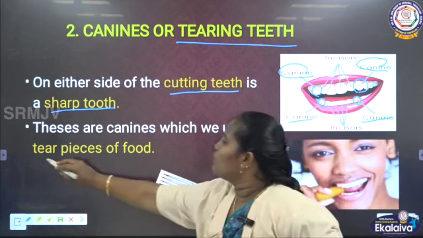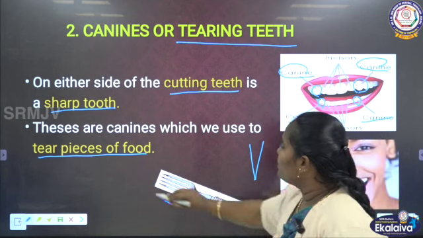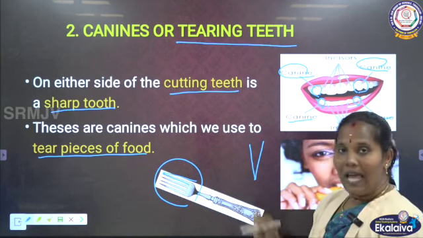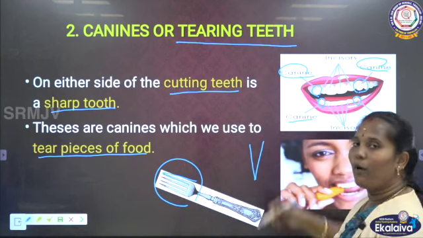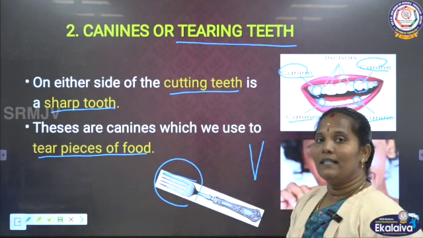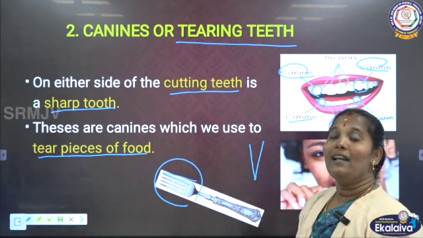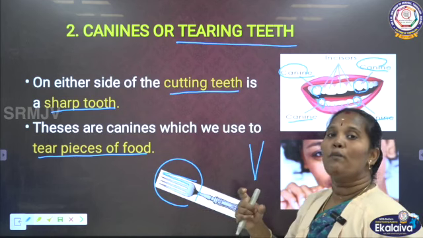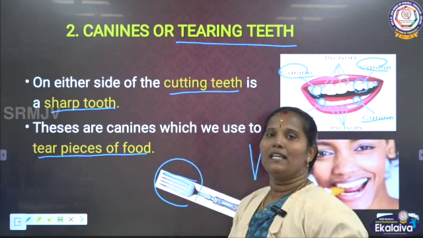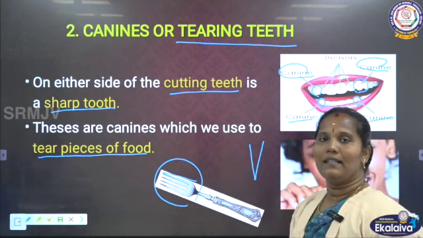See, they help us to tear the pieces of food. Like this, the teeth work like forceps, like this spoon. They have a sharp and pointed edge. For example, carnivorous animals, what are they? Flesh eating animals like lion and tiger have very sharp and pointed tearing teeth, because they have to tear the flesh of other animals. That's why they have very sharp, pointed, large tearing teeth.